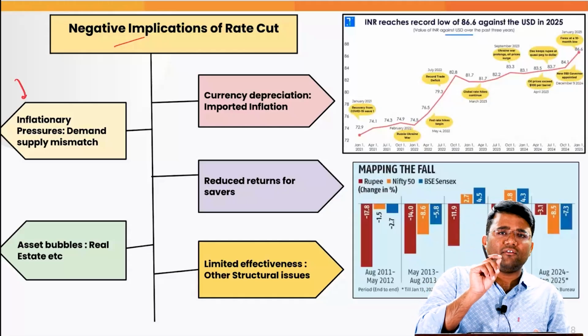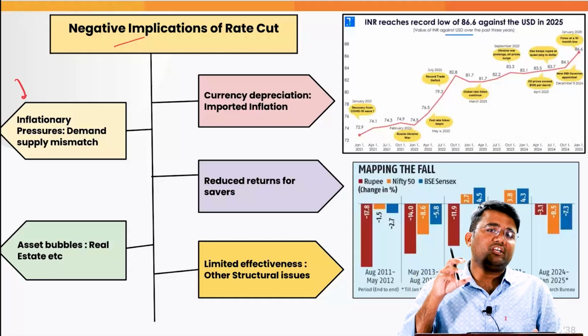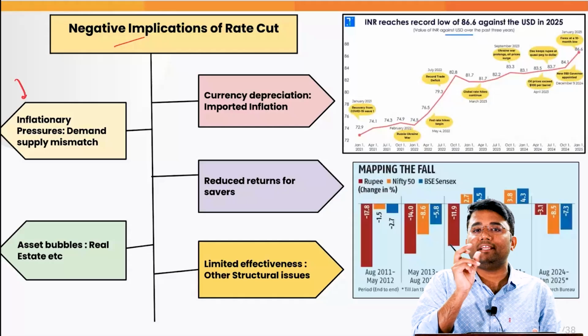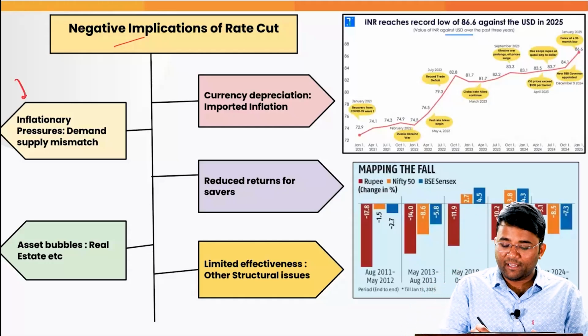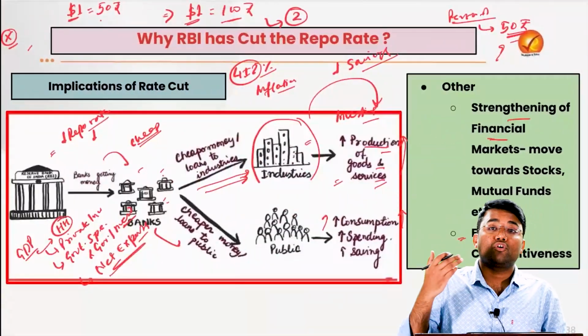Also, you would be knowing that there is a particular duty that has been given to this monetary policy committee to ensure that inflation remains within this 4 plus minus 2 bracket. Also, with the impact of currency depreciation, the imports become costlier.